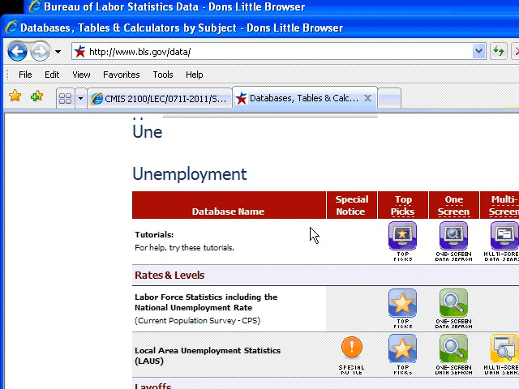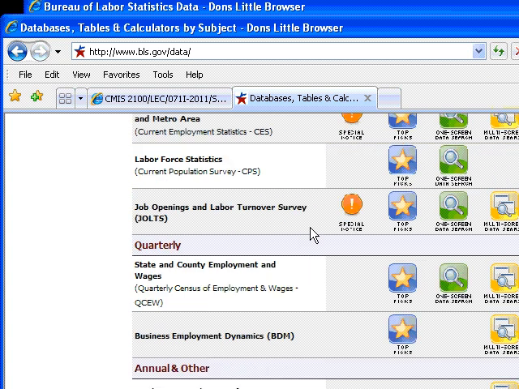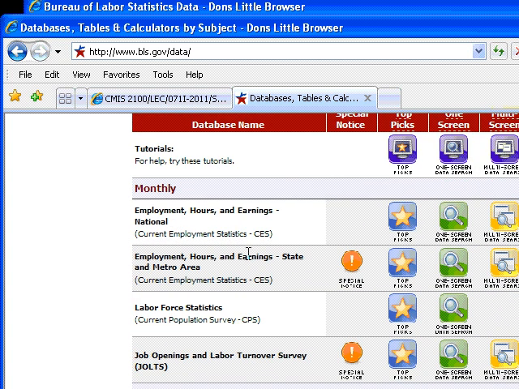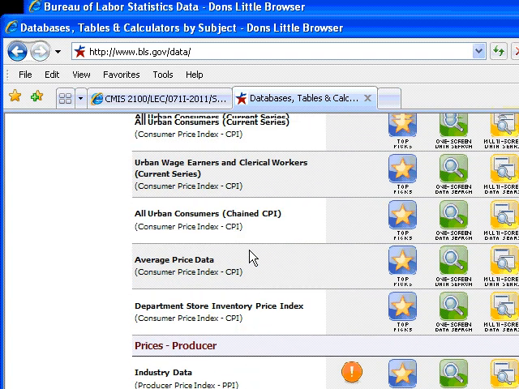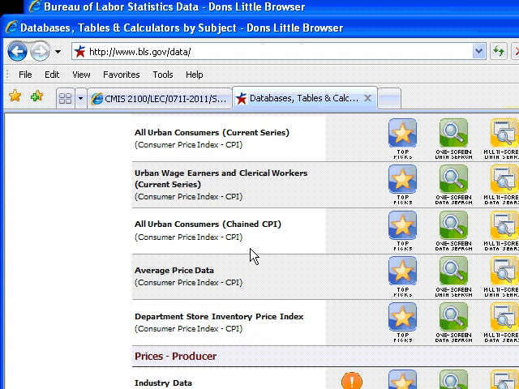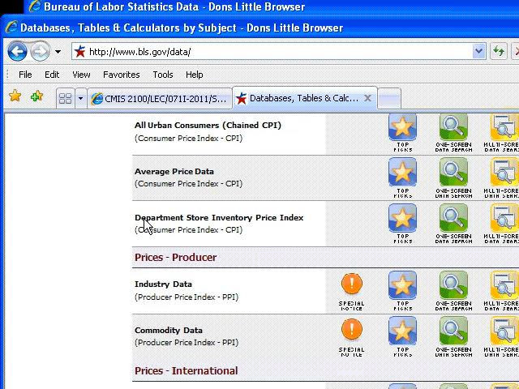Okay. Suppose you want to come up here and find out the state and county. Well, we did that one. You may want to come up here and look at some of the, where was that one I liked? Department store inventory prices. And of course, it's hung up right now.